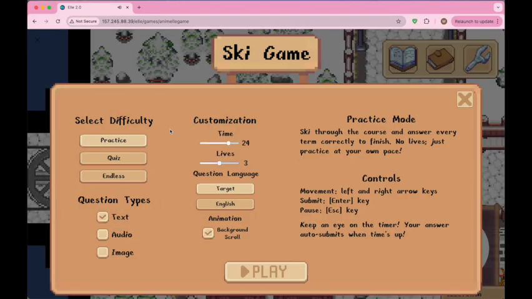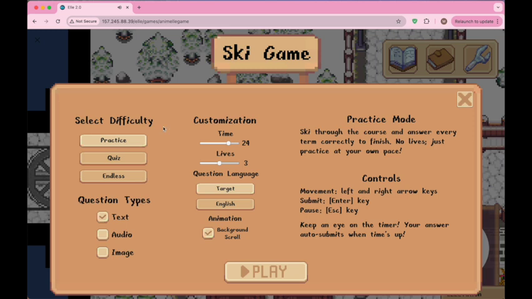So this is our ski game. This is the start menu for the ski game. The way it works is that you will be presented with a question at the top of the screen when you begin, and you use the arrow keys to move left and right to select an answer corresponding to the answers at the bottom of the screen. If you hit enter, the answer will be submitted, and if you do not submit before the time runs out, it will automatically be submitted.